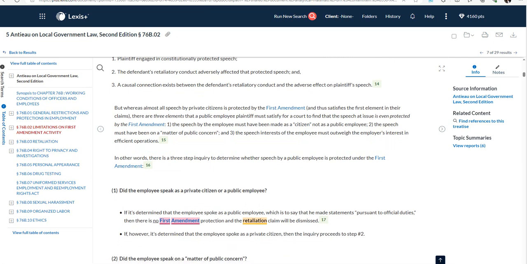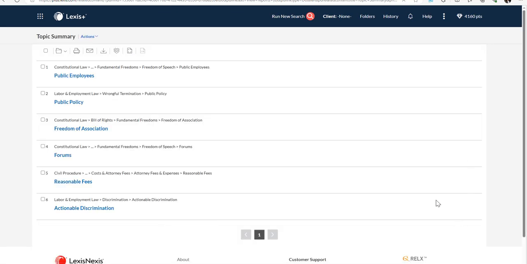This source will contain links to actual cases cited in the source. You would cite to case law, not a secondary source, for your memo. Additionally, if you ever see a topic summary report section or icon in a source, review it. Topic summary reports contain one-page overviews of key information. Here, while we don't have one dedicated to 1983 First Amendment retaliation claims, we do have one dedicated to public employees.